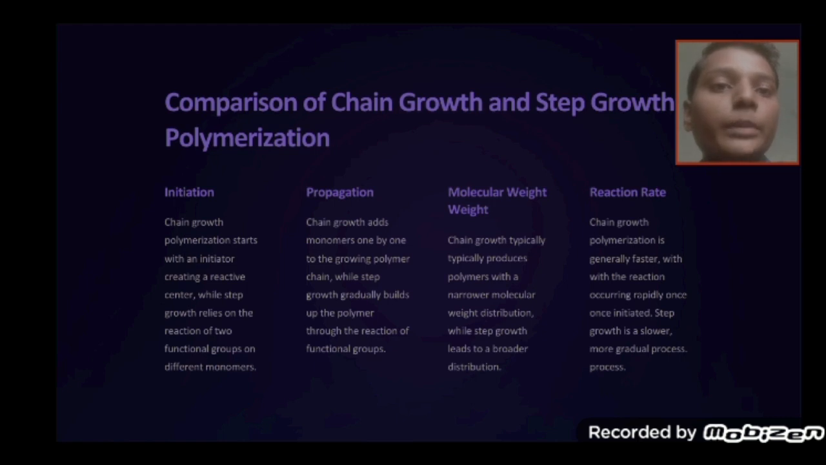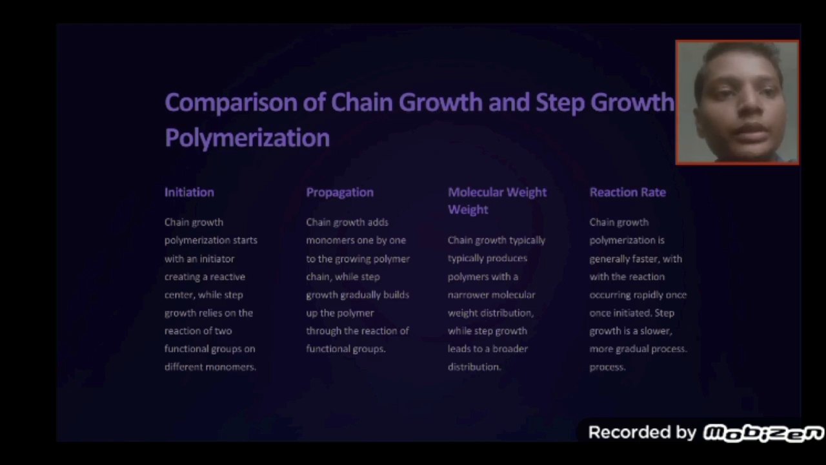Initiation. Chain growth polymerization starts with the initiator creating a reactive center, while step growth starts with the reaction of two functional groups on different monomers. Propagation. Chain growth adds monomers one by one to the growing polymer chain, while step growth gradually builds up the polymer through the reaction of functional groups.